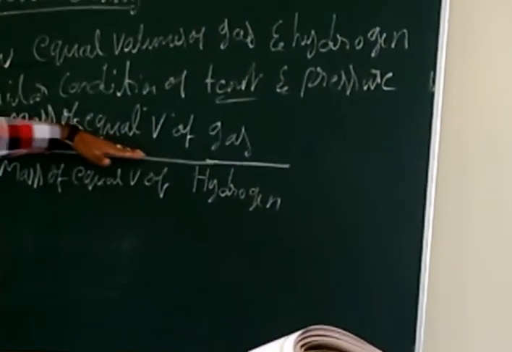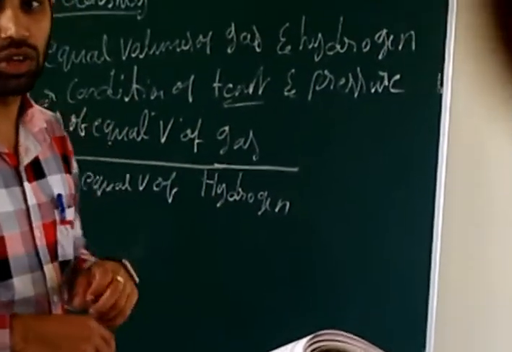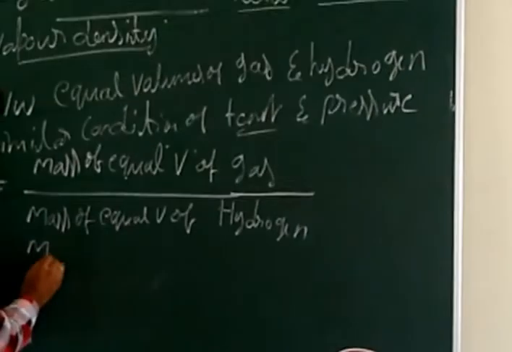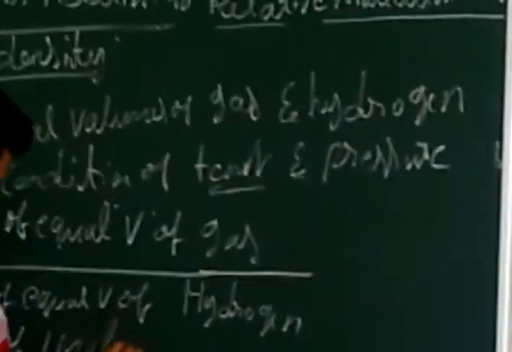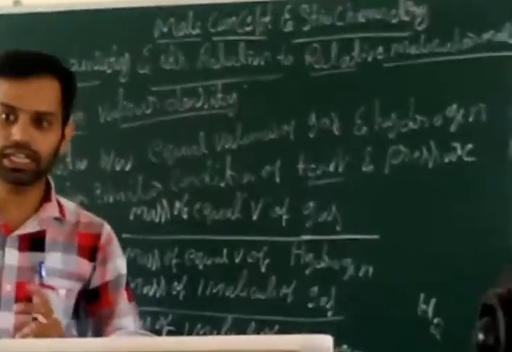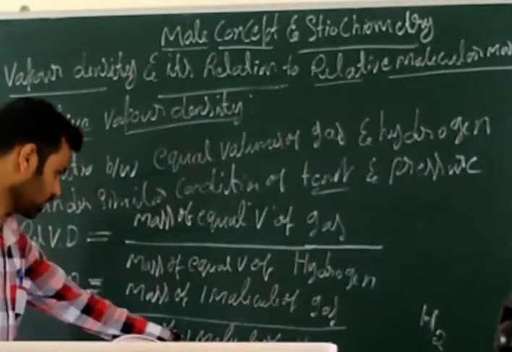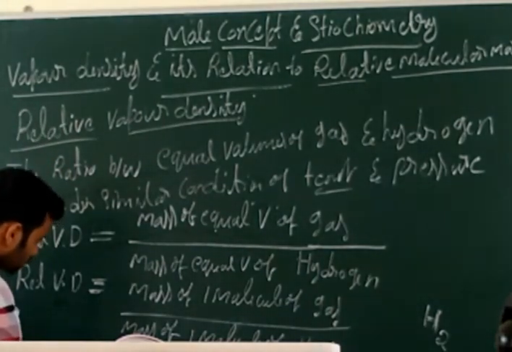That we can write, for the equal volume of gas, the mass of one molecule of the gas divided by the mass of one molecule of hydrogen. Hydrogen is a diatomic molecule. That's why, in case of one molecule of hydrogen, I will write 2 atoms of hydrogen.